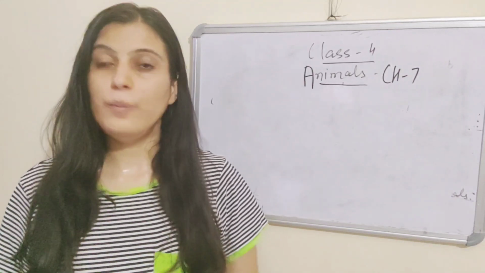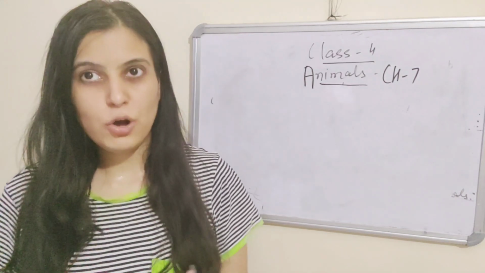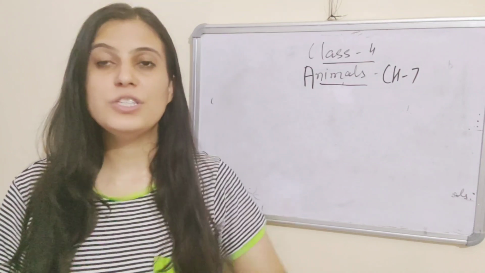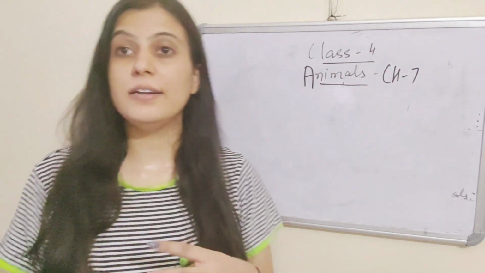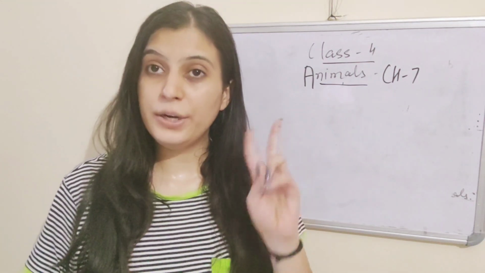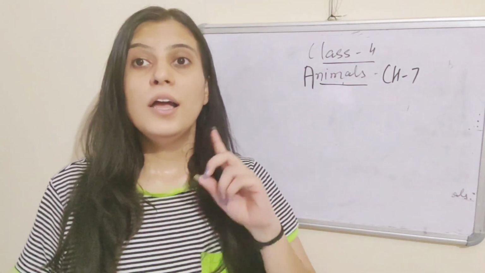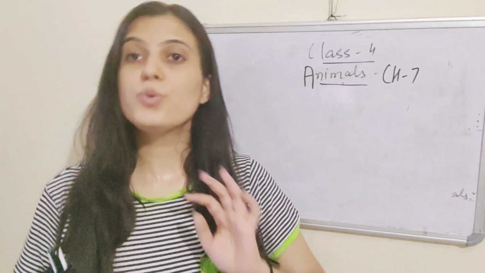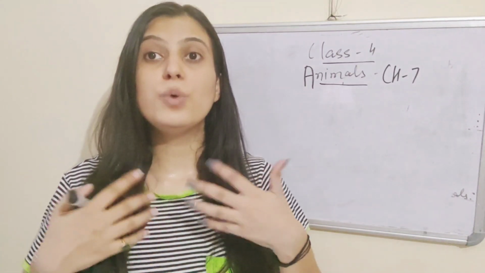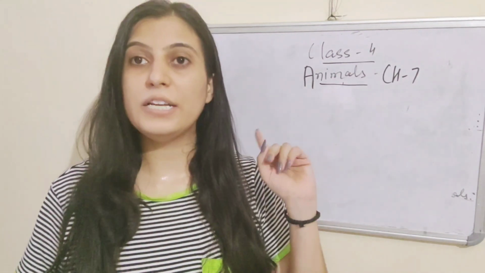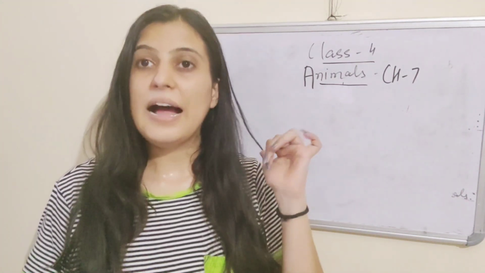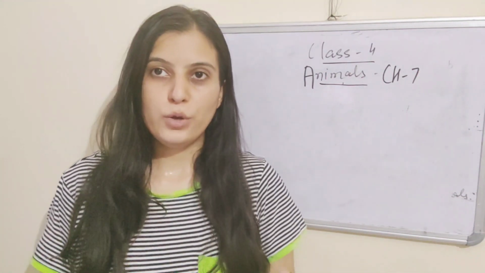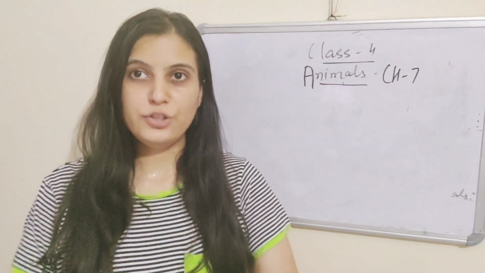Good morning, class. Today we are going to discuss your next topic, that is adaptations in animals. In earlier lectures, we have discussed that animals are divided into two groups, that is invertebrates and vertebrates. We have discussed vertebrates, which were divided into five groups, that is fish, amphibians, reptiles, birds, and mammals. Now we are going to discuss adaptations.